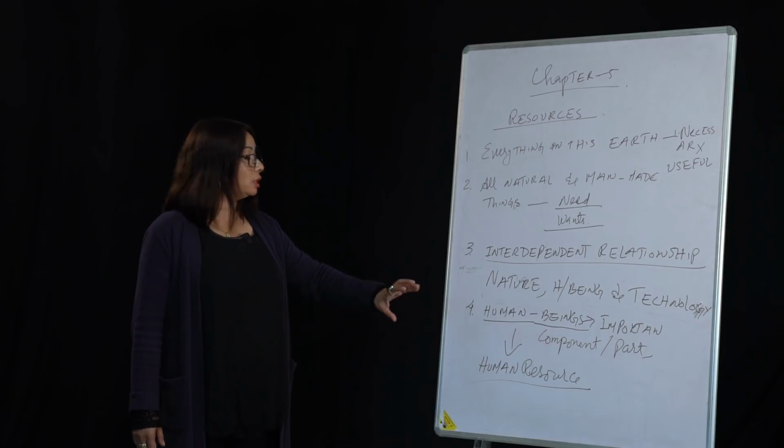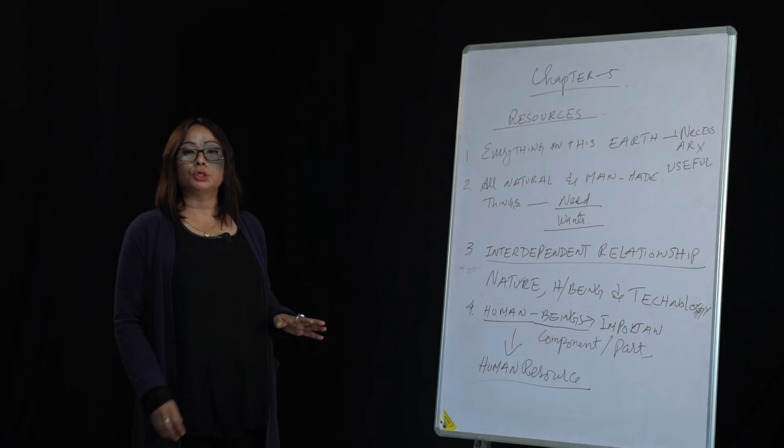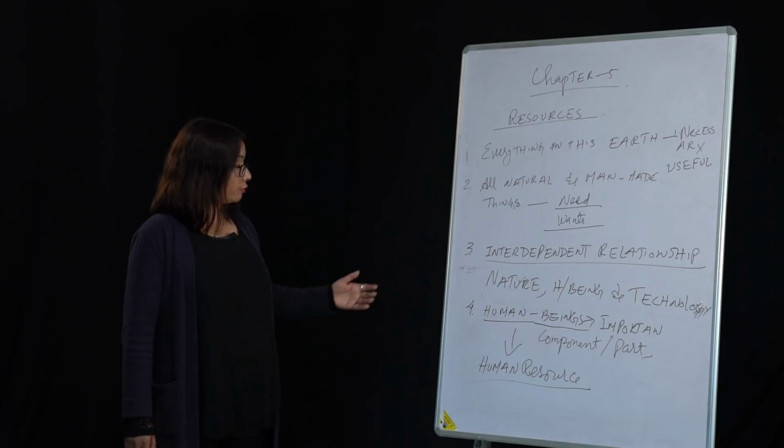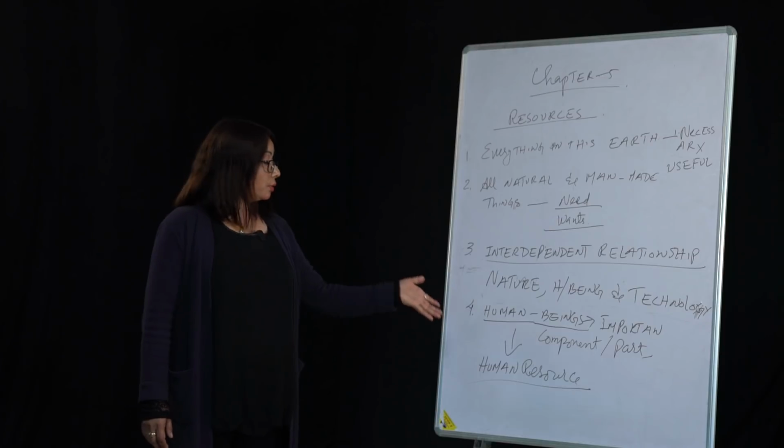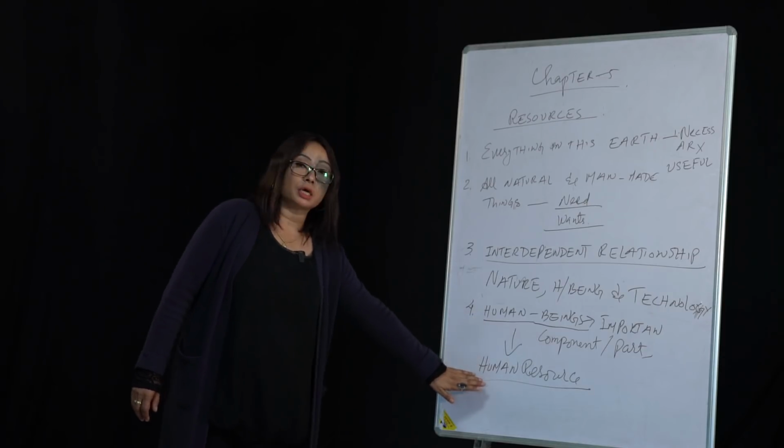Without human beings, the things that are there in nature cannot be converted into a resource. So human beings are regarded as human resource.